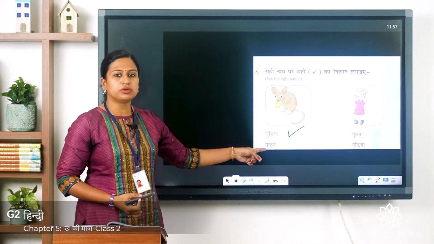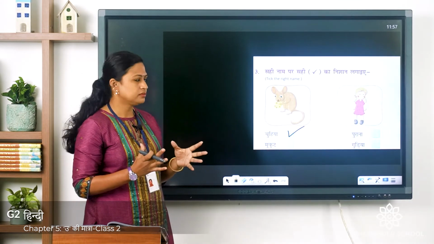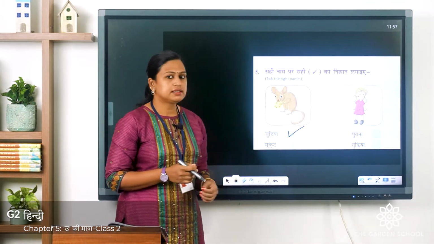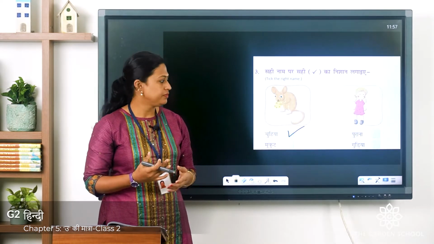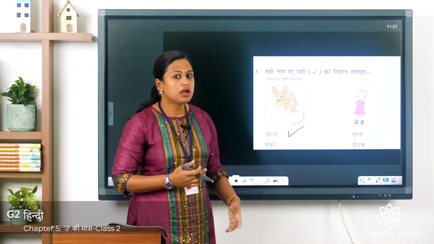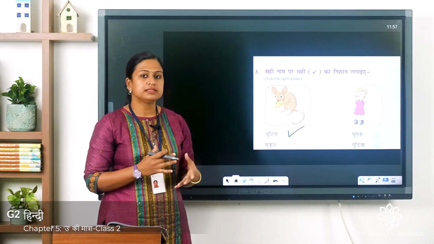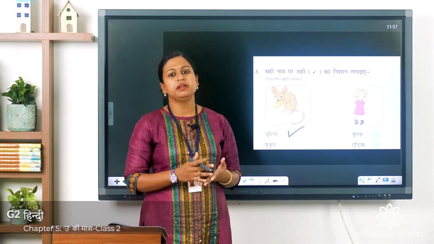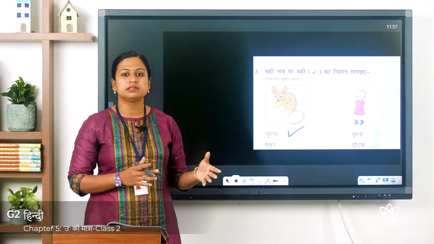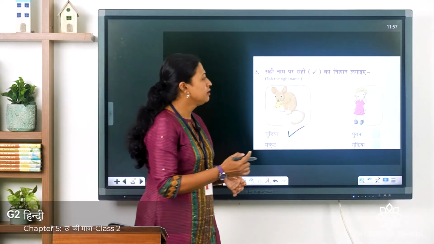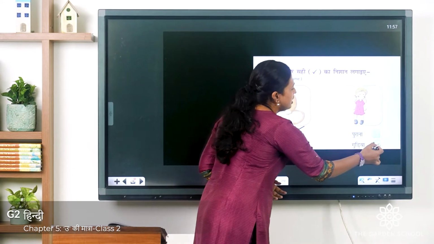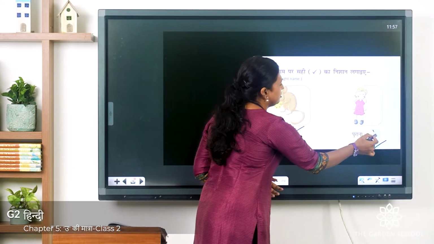Another one is mukut. Mukut means crown. Second picture is purana. Purana means old. And the next one is gudiya. Gudiya is a name, either the name of a girl or you can also call it a doll. In Hindi we say gudiya. So this gudiya is the correct one.